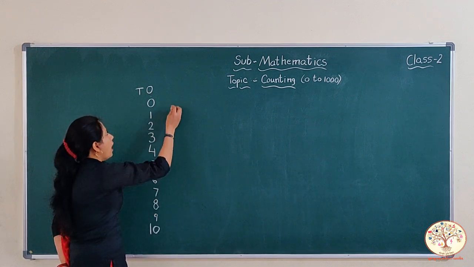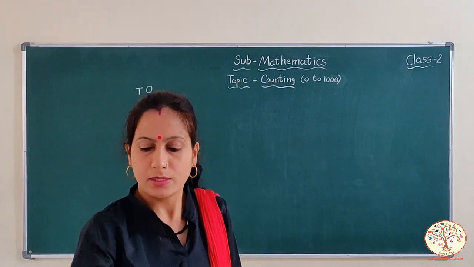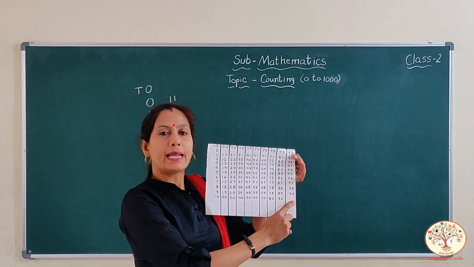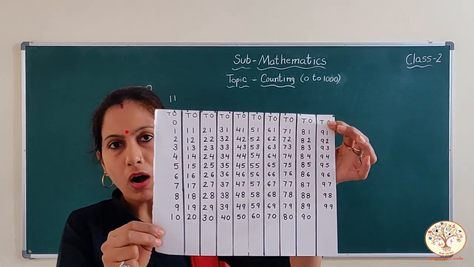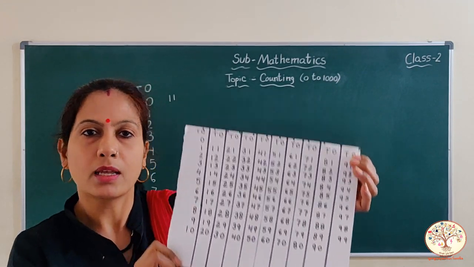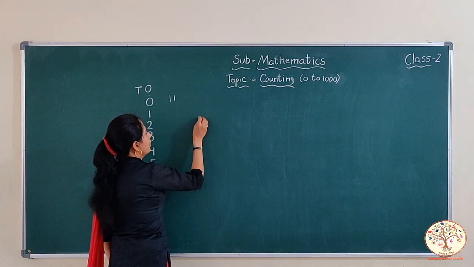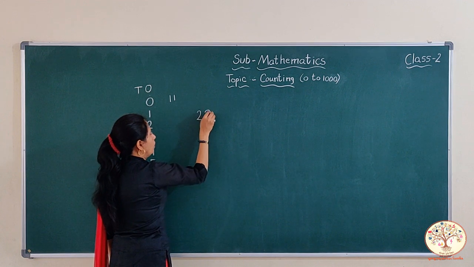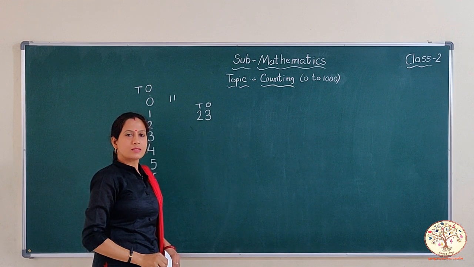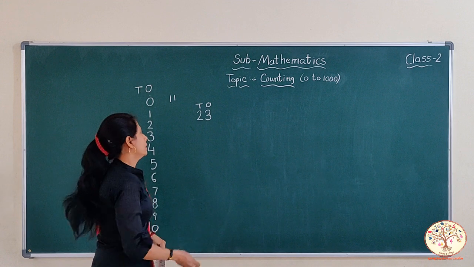Then we go on, 11 to 99. These all are 2-digit numbers, as you have learned from 0 to 99. These all, from 10 to 99, are 2-digit numbers. Okay, I am writing here some numbers. Can you recognize them? Which number is this? 23. 2, 3, 23.